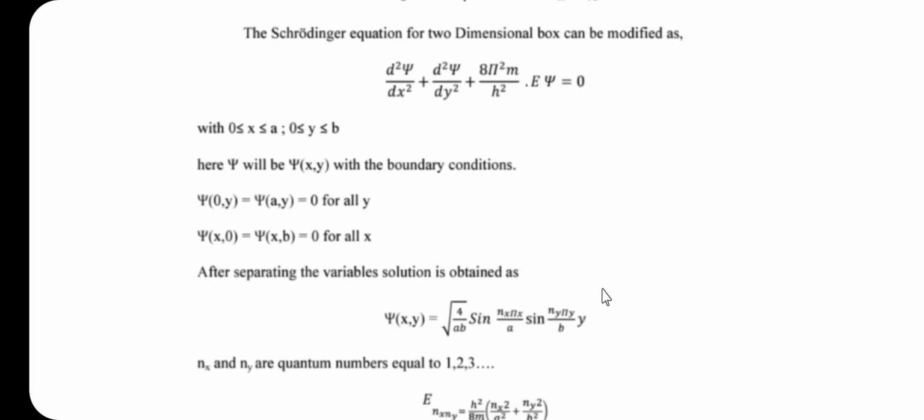So friends, in this lecture we have discussed the particle in a one-dimensional box, then the plot of wave functions and the square of the wave function for the first few states for the particle in a one-dimensional box, as well as the particle in a two-dimensional box. In the next lecture, we are going to consider the particle in a three-dimensional box and degeneracy. Thank you.